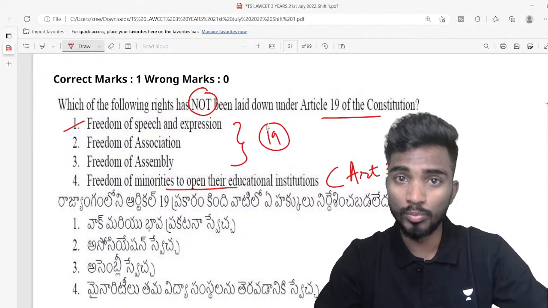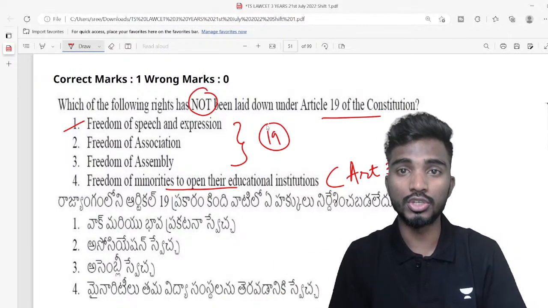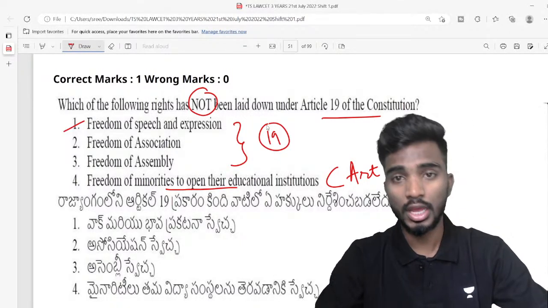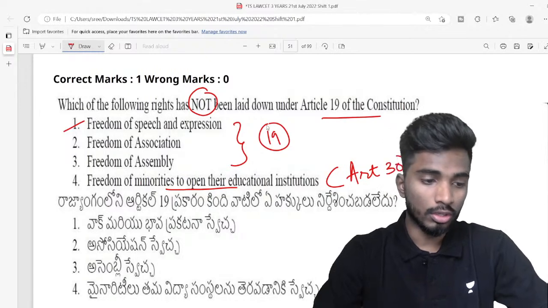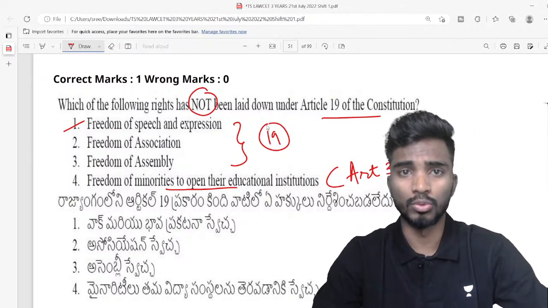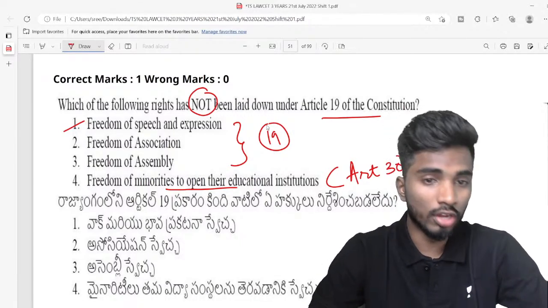You have the freedom of movement, and you also have the freedom of residence, so you can stay in any part of India. Again, there are certain exceptions to that. And you also have the freedom of profession. You can choose whichever profession you want. You want to do a business, you can do it. You want to work in some company, you can work.